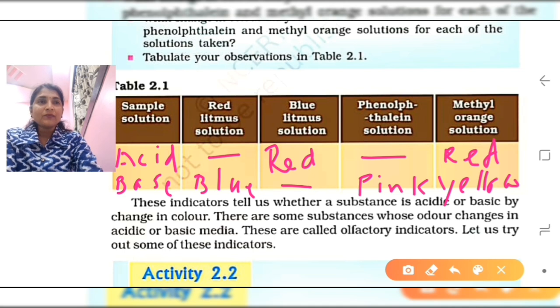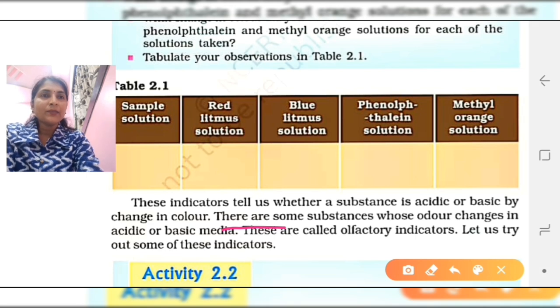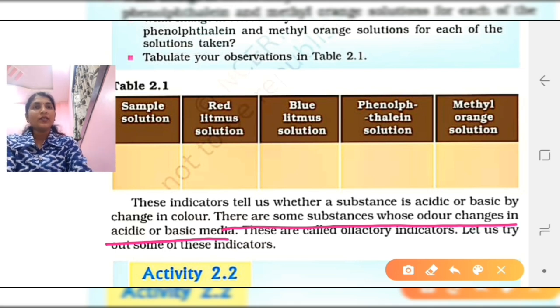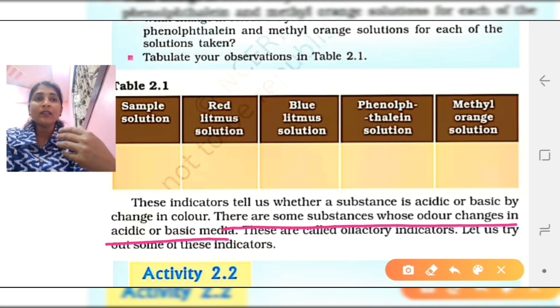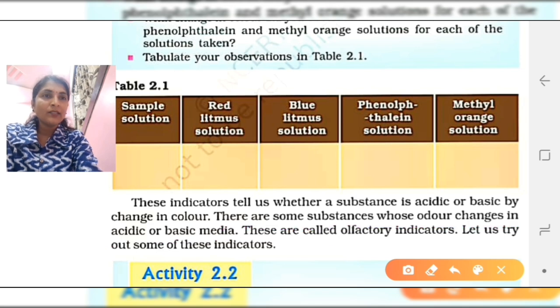Now the next point is given here. There are some substances whose odor changes in acidic or basic media. Now here you have seen these substances are changing the color: litmus paper, phenolphthalein and methyl orange. But there are other substances whose odor, meaning smell, gets changed in the acidic or basic media, and these types of substances are called olfactory indicators.